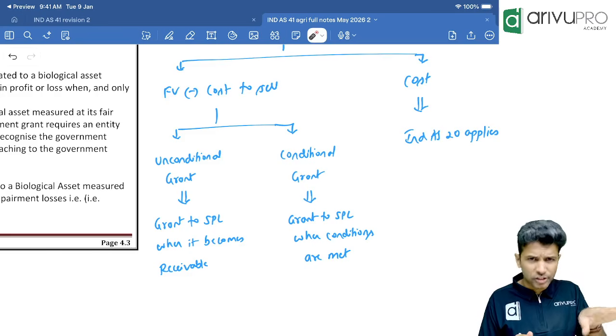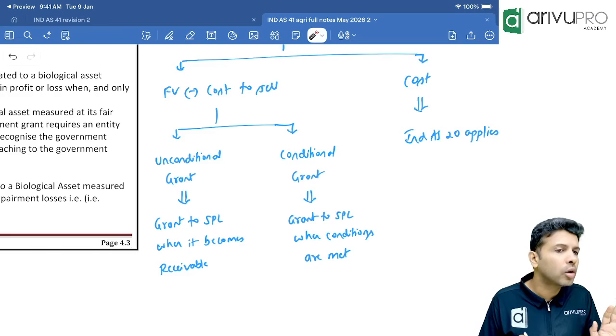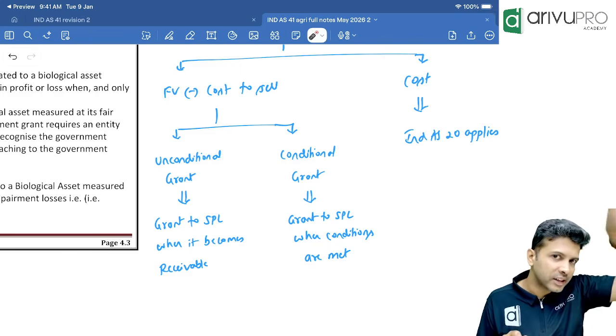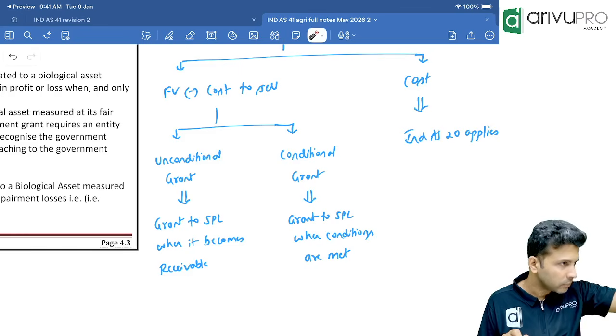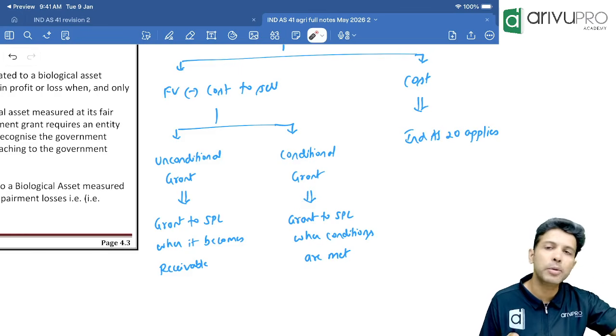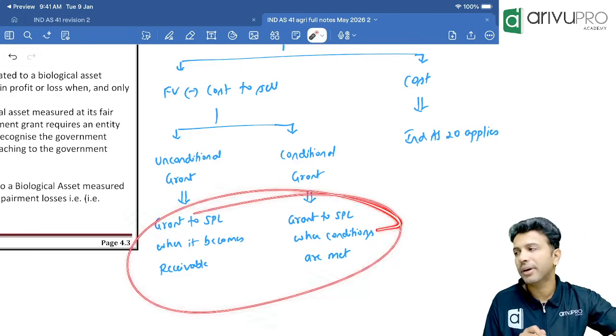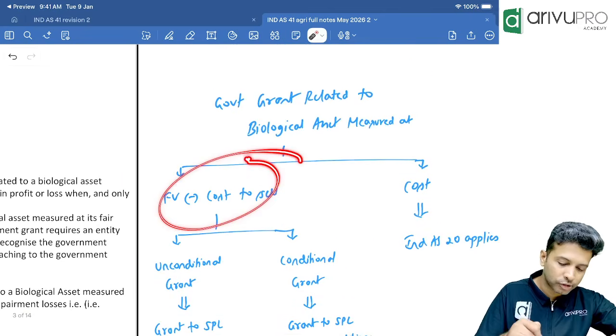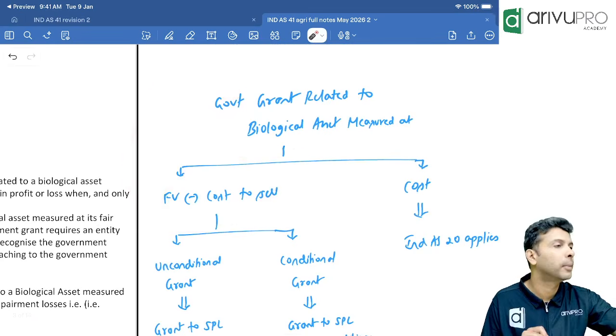Suppose it is a conditional grant, then the grant will still go to SPL only, but only when the conditions are fully satisfied. And that day only you will transfer the grant to SPL. Till that time you will not do the accounting. Clear, sir? This is the accounting treatment for those biological assets which are measured at fair value less cost to sell, on which you have received some government grant.